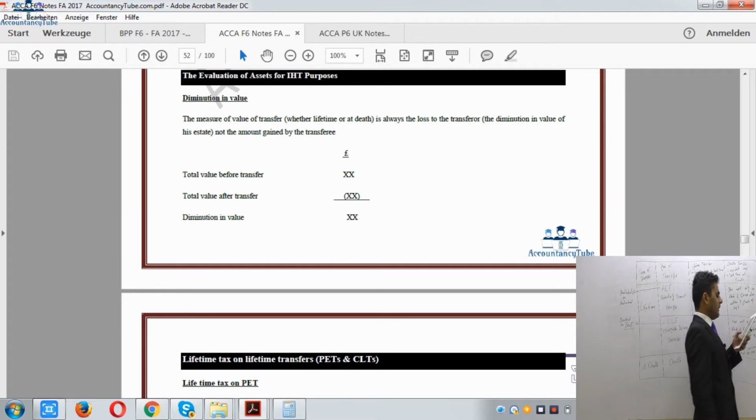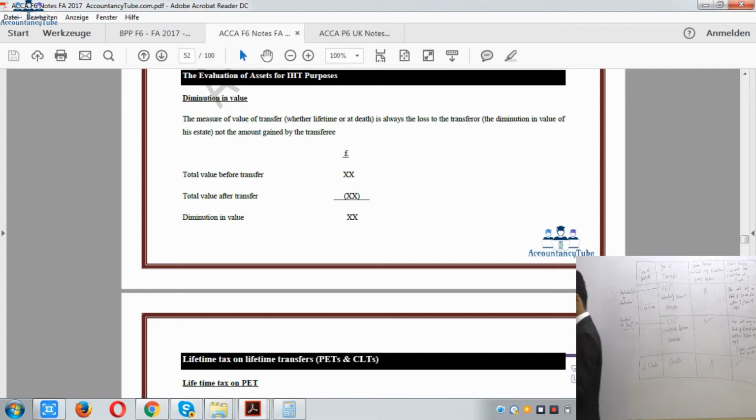As it says in the notes as well, please read it. Now on the next page, which is page number 51, lifetime tax on lifetime transfers. Before I move to this topic, let me do a question as well. Let me just bring the list of the questions which I have here. So, diminution in value. If you could open your BPP exam kit and come to question number 158, please. Question number 158 of the BPP F6 exam kit I am talking about.